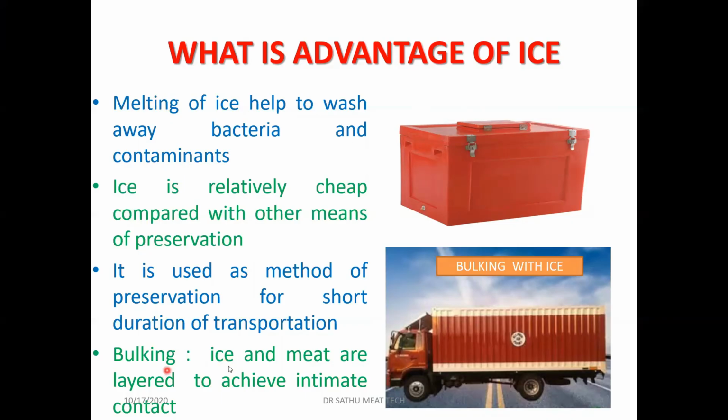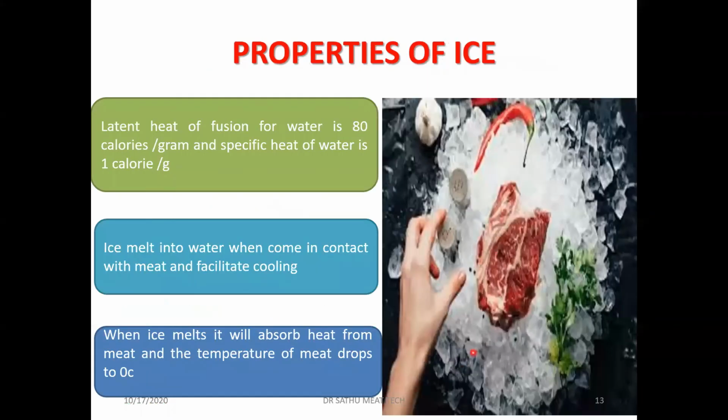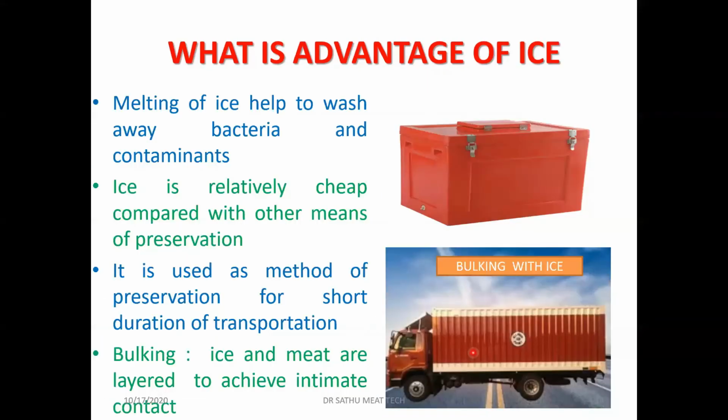The other is bulking. This is another cheap method of transportation of meat, especially used for transportation of carcasses, say for 4 or 5 hours duration. Here we use insulated vehicles. The carcass will be in the bottom, we put the ice, then 1 or 2 layers of carcass, after halving the carcass, will be put in the truck. Then ice will be put. That is called the bulking method of chilling. Bulking with ice we call.